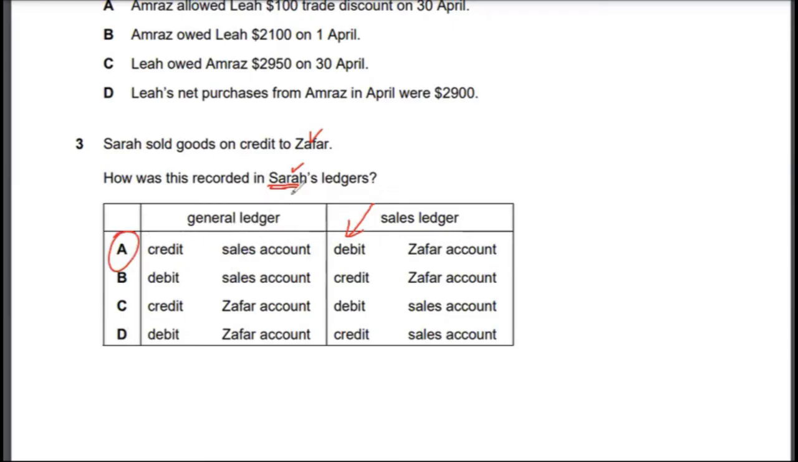You will credit sales account. Sarah will credit sales account and debit Zafar. So the journal entry would be like this: debit Zafar and credit sales revenue, right? Because it's on credit. It says it's not on cash. So these entries are reflected in option A, basically. So the correct answer to multiple choice 3 would be option A.